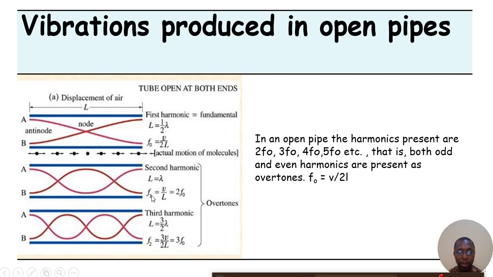The second harmonic is still 2F0 and the third harmonic 3F0. So again, in an open pipe, the harmonics present are both odd and even.